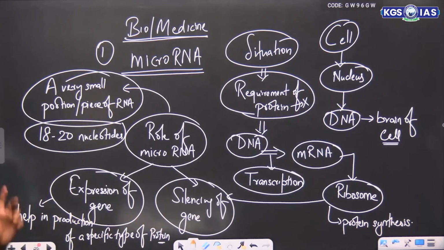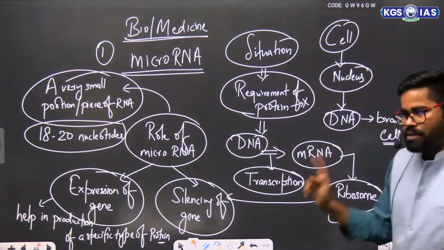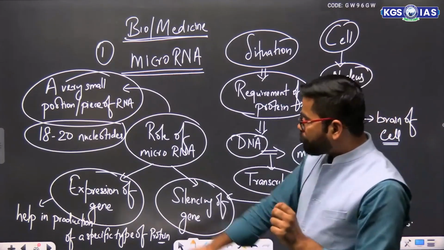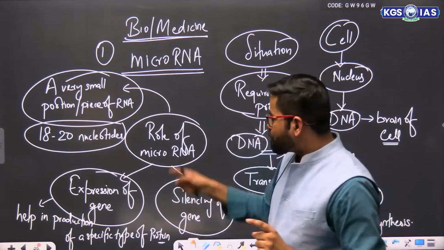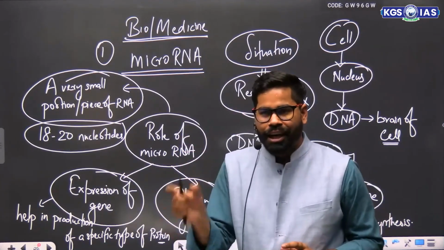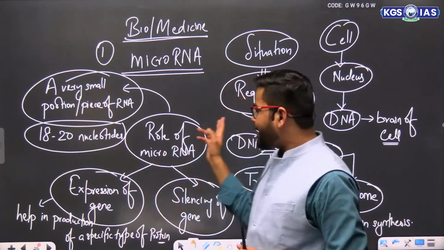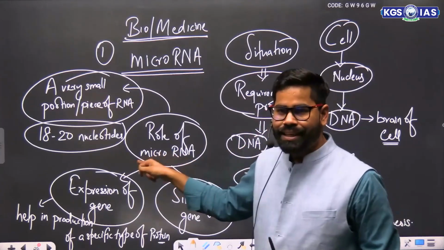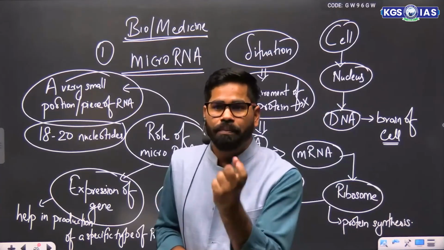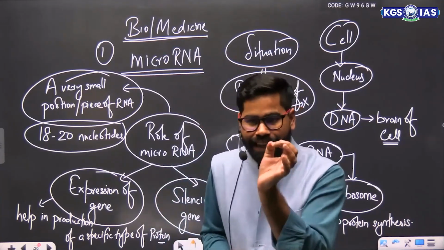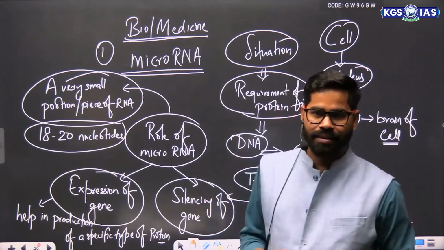Expression of genes means DNA has made this RNA. DNA has created this RNA, messenger RNA. There was a code that we need a particular type of protein. So microRNA will start expression of that gene. That okay, now your time has come. Means DNA has instructed from here. Now this is the monitor here. This is the class monitor. It will go and say that now you have to start making this specific type of protein inside the body. Means now you have to do the work for which you have been created.